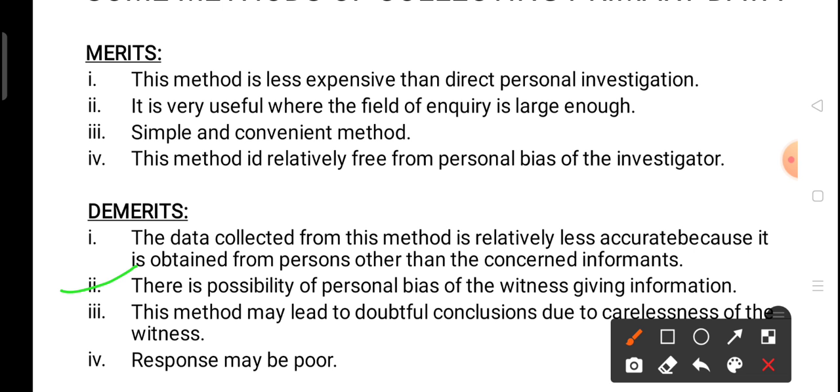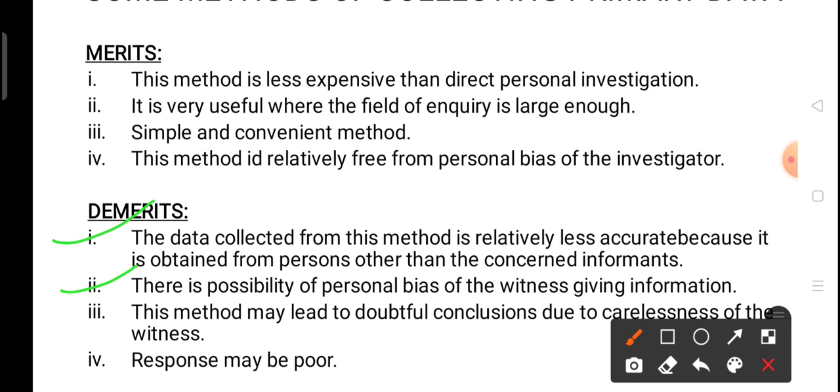Okay, first is the data collected from this method is relatively less accurate, because it is obtained from persons other than the concerned informants. Yes, because if we collect data personally, we make a personal contact with the respondents or the informants, then the data collected is accurate. But if we are asking someone else about that person, then there may be chances that the data may not be accurate.